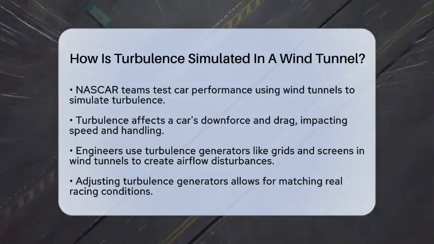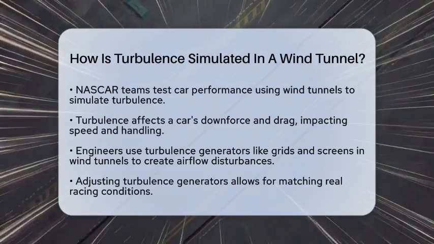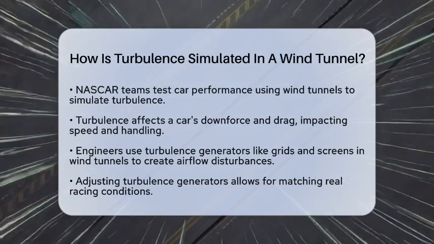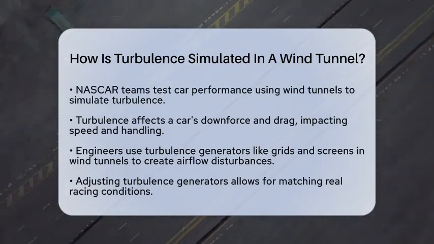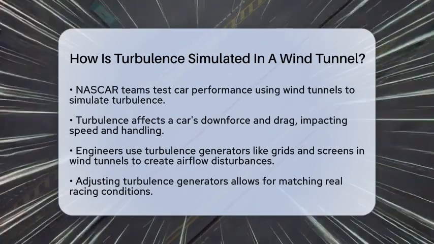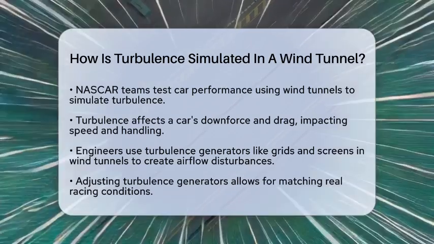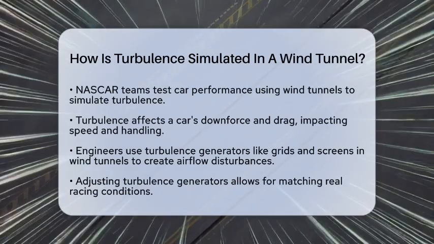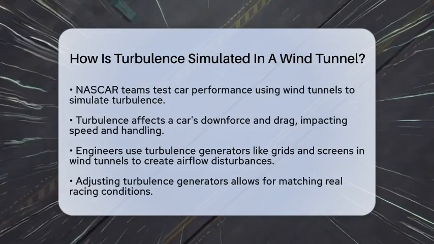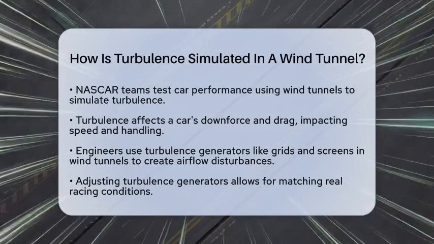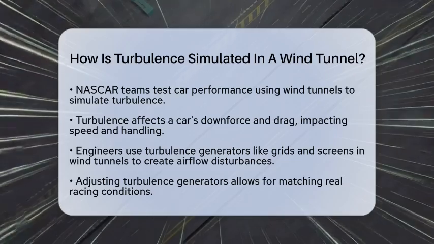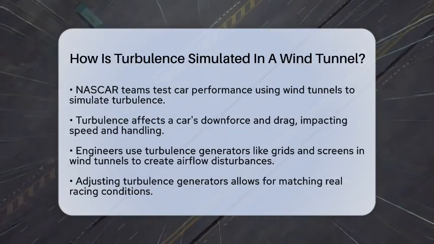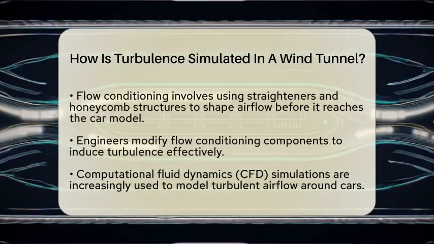So, how do engineers create this turbulence in a controlled environment? First, they use turbulence generators. These are devices like grids or screens placed in the wind tunnel. They create disturbances in the airflow, mimicking the conditions a NASCAR car faces during a race. By adjusting these generators, engineers can change the intensity and scale of the turbulence to match real racing scenarios.